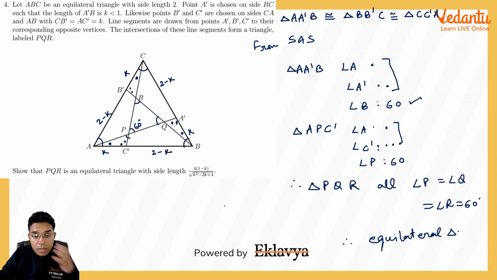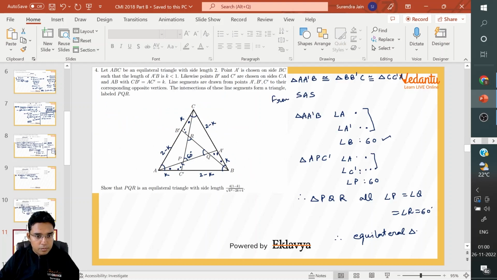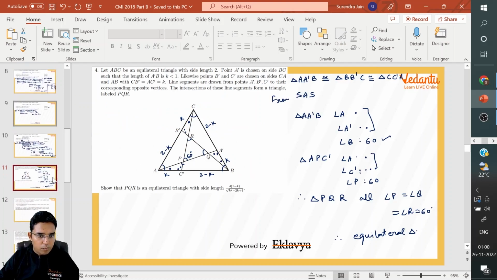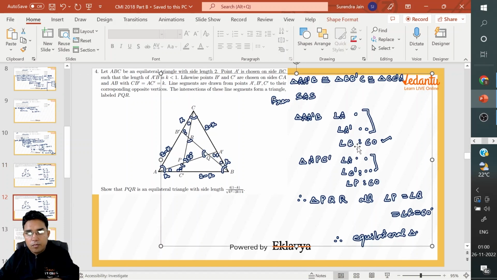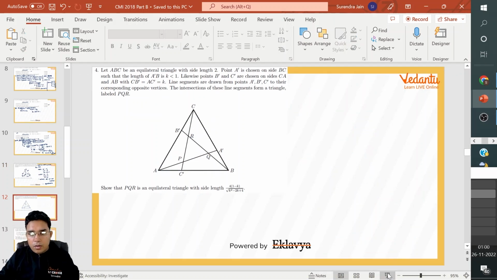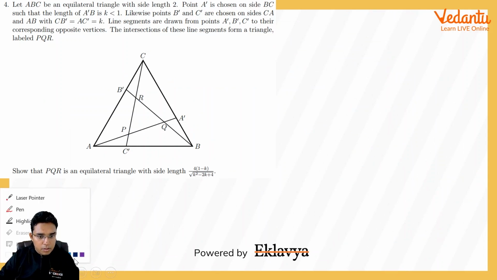Now coming to the other part, that is the side length of the equilateral triangle will be this thing. To do this, let me take one more slide for this. Okay, now to do this thing, let us do some similarity here. Let us try to find some similarity here.